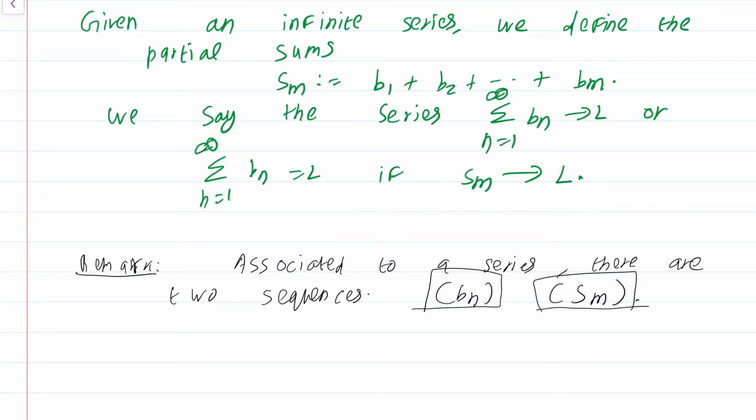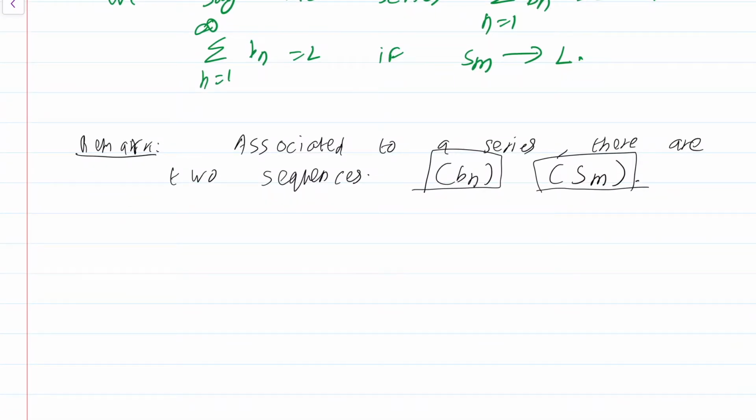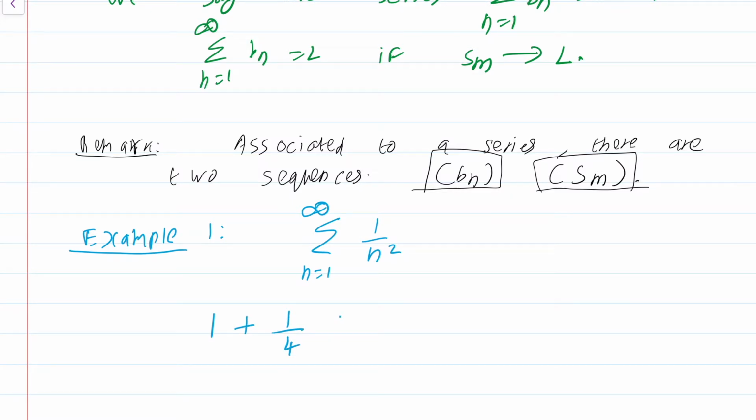So let us see one example of a convergent series and one example of a divergent series. So, example. Let's consider summation 1 by n squared, n equals 1 to infinity. Okay, so it might be a good idea to write down the first few terms just to get an idea of what is happening. It's 1 plus 1 by 4 plus 1 by 9 plus 1 by 16 plus so on.